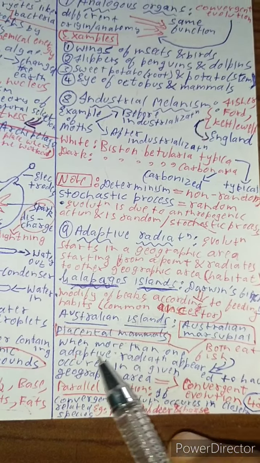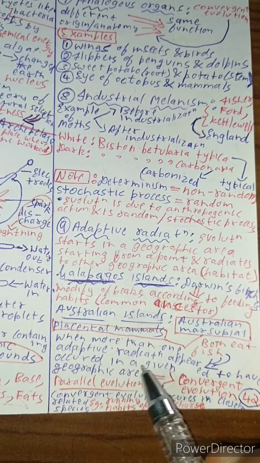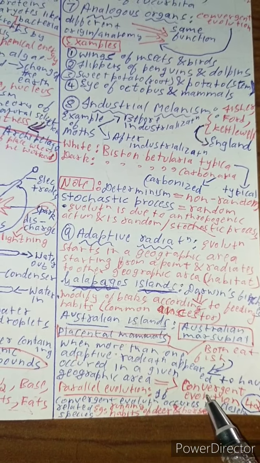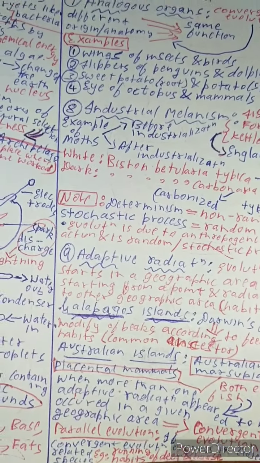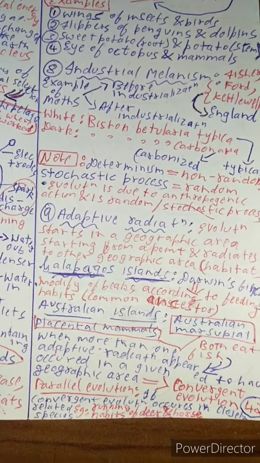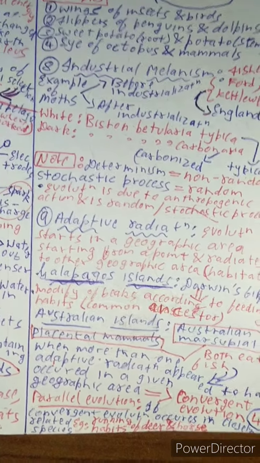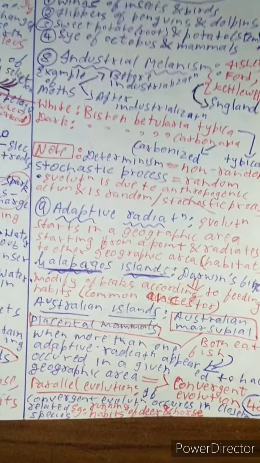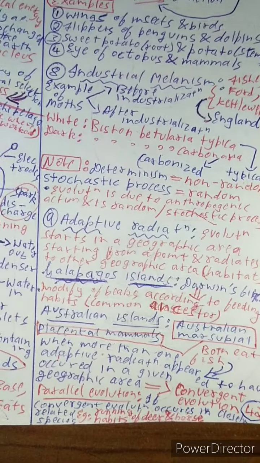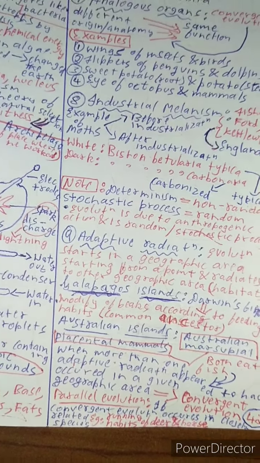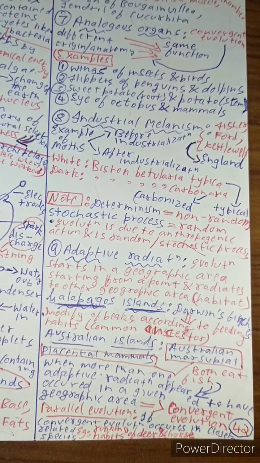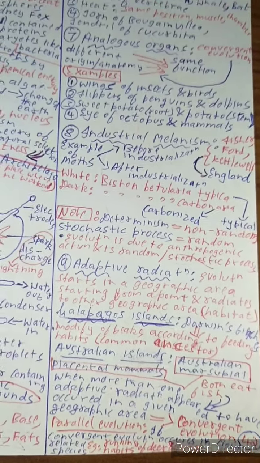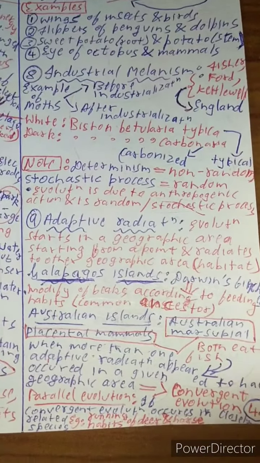See, when more than one adaptive radiation occurs in a given geographic area, convergent evolution takes place. That is, they evolve together for the same kind of stuff. In some species both evolve to eat meat, and in some other species both evolve to eat the same kind of food. That is known as convergent evolution for homologous stuff.